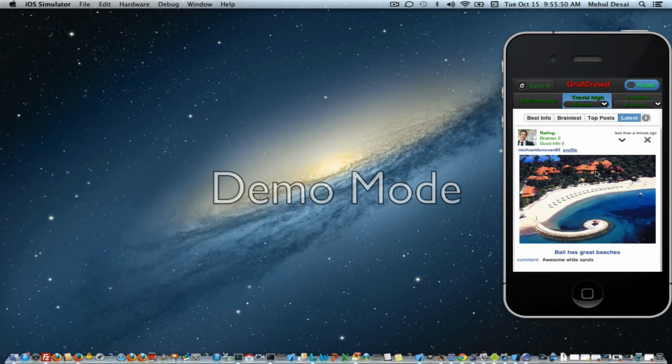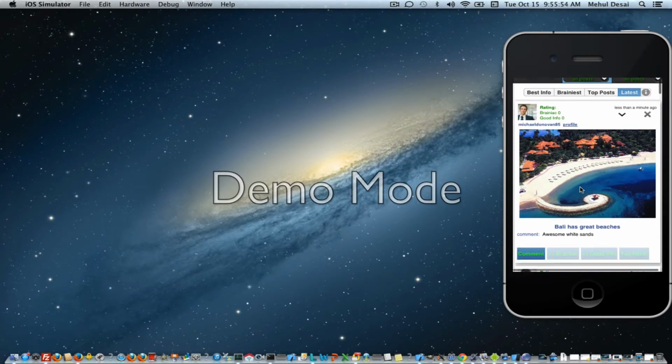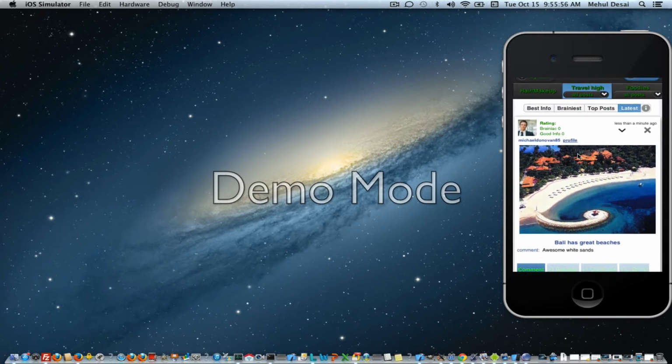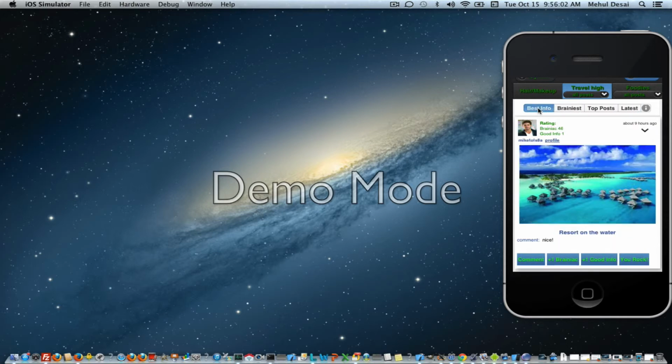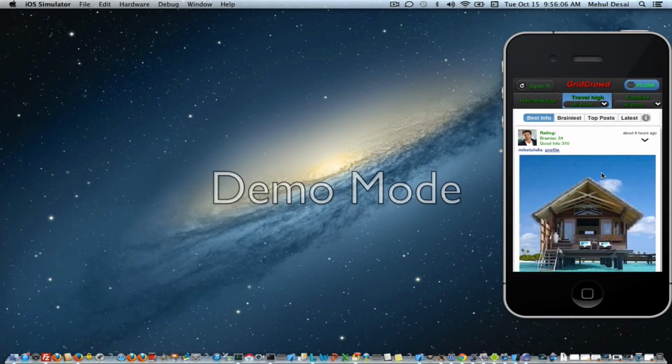and you'll see that the Bali beaches is now on the travel high grid, and all the users can see that. It doesn't have a Brainiac rating or anything. If I was to select one of these other selectors again, it'll show the Bora Bora ones, which happen to have very high ratings on best information and brains.